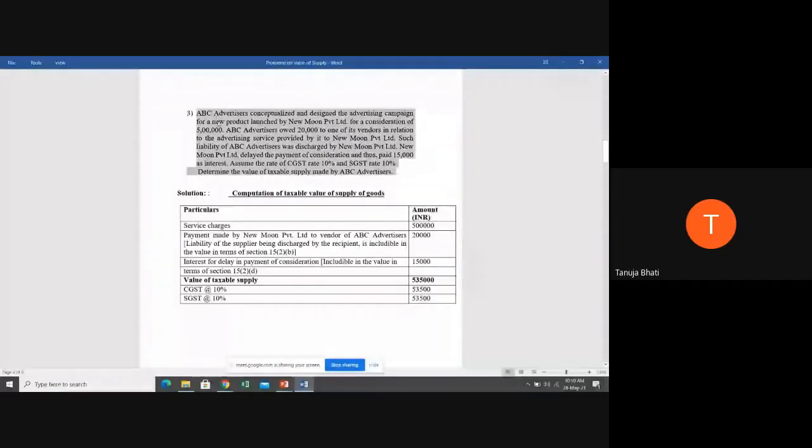ABC advertisers conceptualized and designed the advertising campaign for a new product launch by New Moon Private Limited for a consideration of 5 lakh rupees. ABC advertisers owed 20,000 to one of its vendors in relation to the advertising services provided by it to New Moon Private Limited. Such liability of ABC advertisers was discharged by New Moon Private Limited. New Moon Private Limited delayed the payment of consideration and thus paid 15,000 as interest.